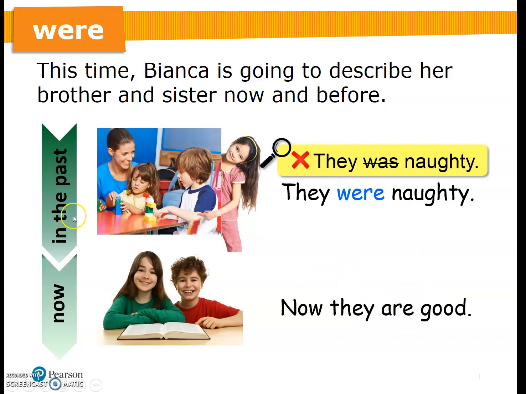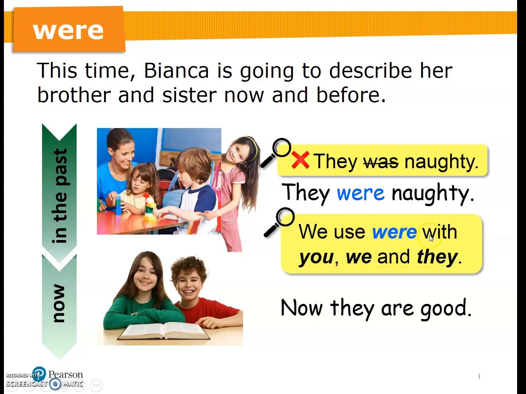Okay, let's take a look at this photo again. We don't say they was naughty. We use they were naughty. Was is only used with I, she, and he. But with they, we use were. We use were with you, we, and they. Remember, it is very important. We use were with you, we, and they.